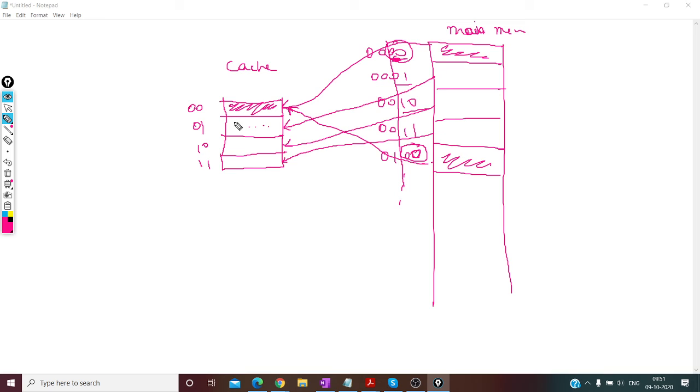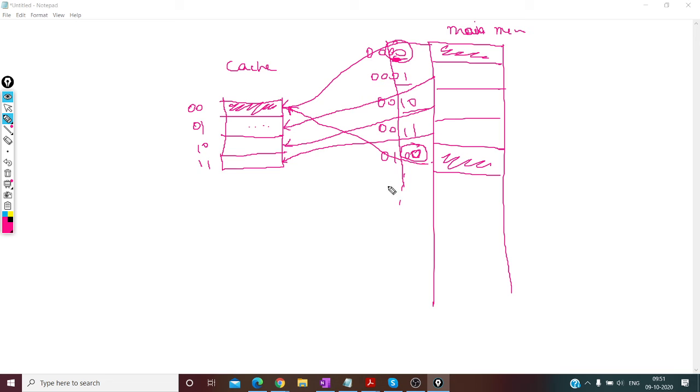If it's not an ordered set, then it definitely has to be order of n, correct? It should be as big as your cache. You have to look through the entire cache and find out whether you have that address or not.